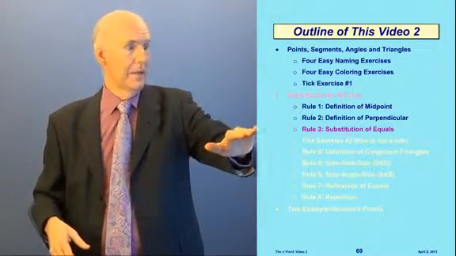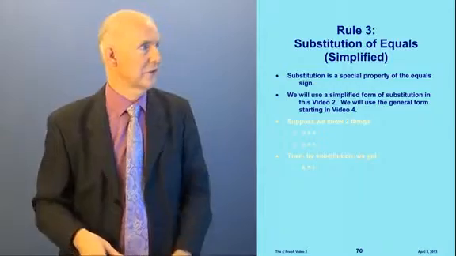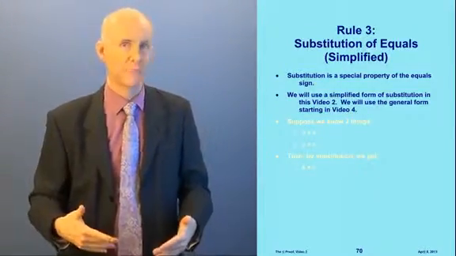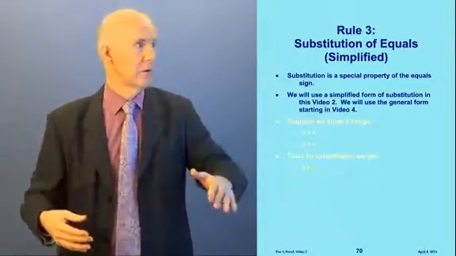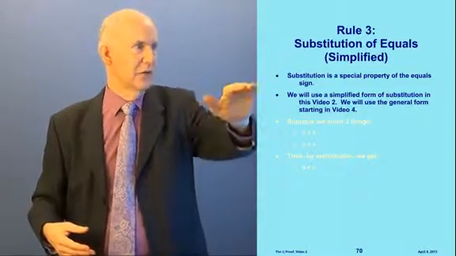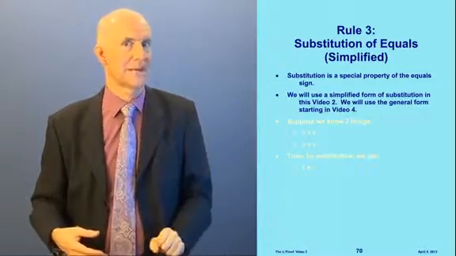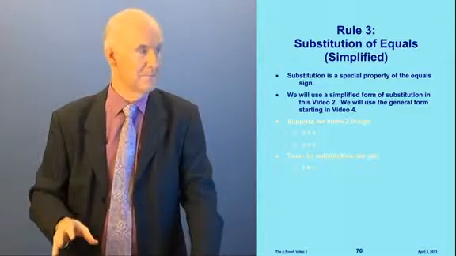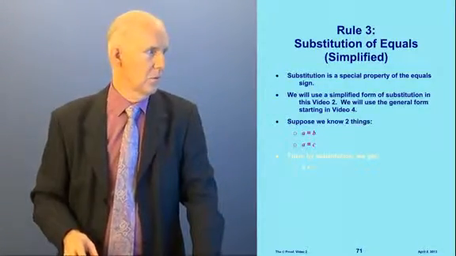And now, the next rule is Rule 3, substitution of equals. So let's take a look at this rule. In this video, we're going to do a simplified form of substitution of equals. When we get to video 4, we'll do the general form. Substitution is actually not about geometry. It comes from logic. It's a special property of the equal sign itself. Like I said, we're going to use a special form of it.